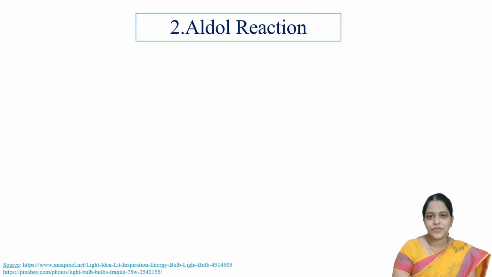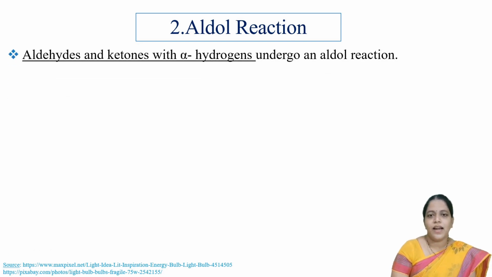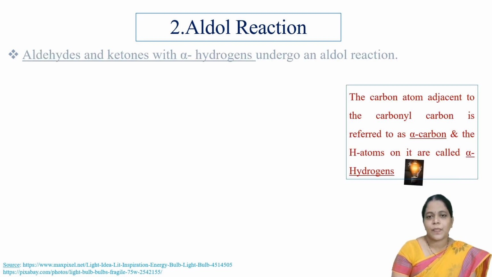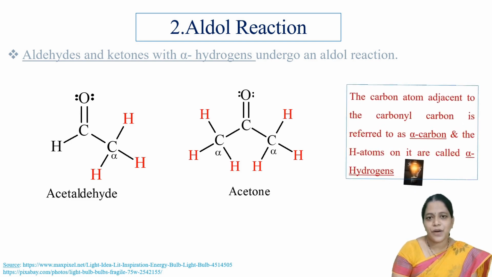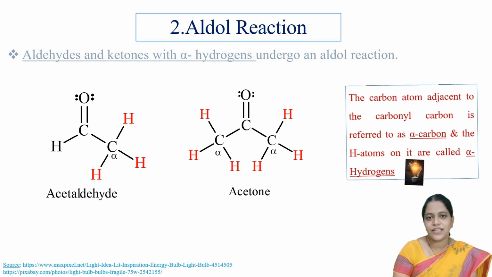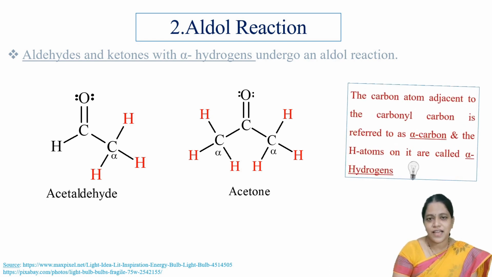Let us discuss the first named reaction of today's topic, that is Aldol reaction. Aldehydes and ketones that have at least one alpha hydrogen atom undergo Aldol reaction. The carbon atom adjacent to the carbonyl carbon is considered as alpha carbon, and the hydrogens present on the alpha carbon atom are considered as alpha hydrogens. If you observe these two examples, acetaldehyde has 3 alpha hydrogens, whereas acetone has 6 alpha hydrogens.